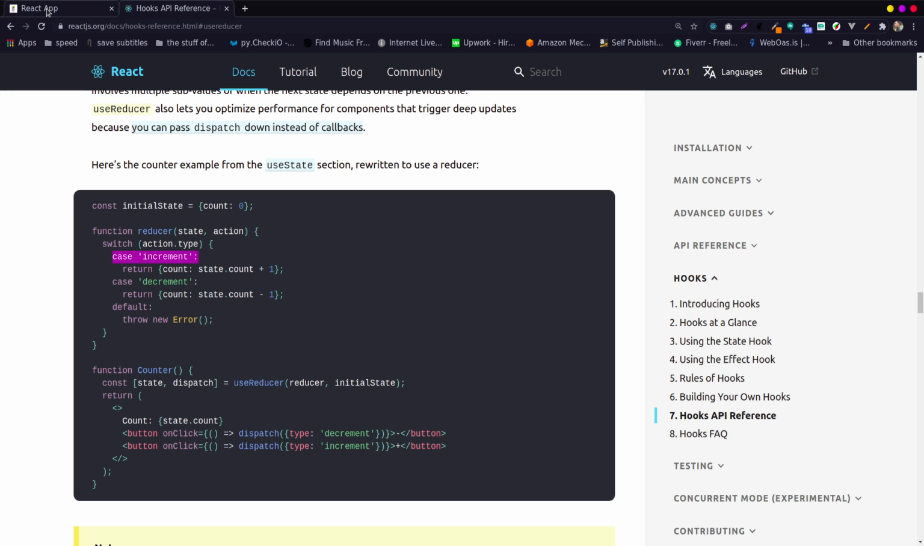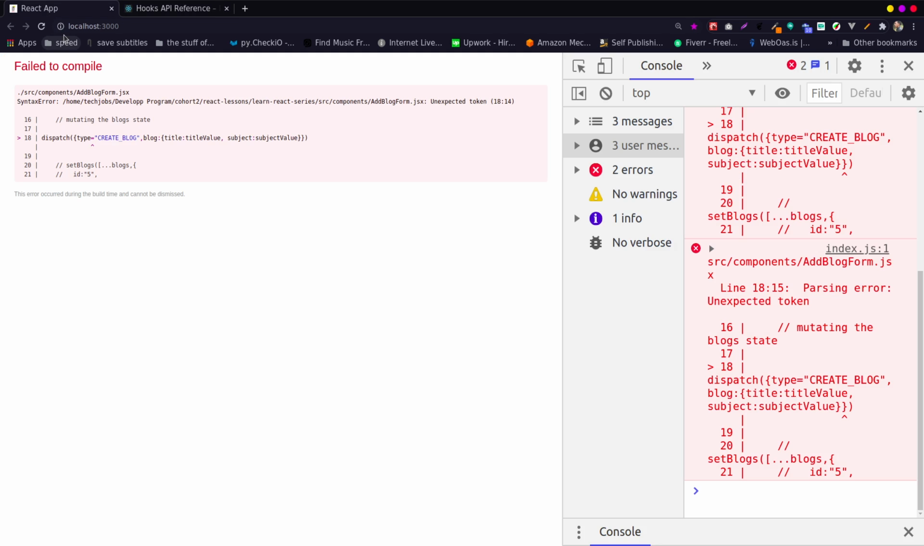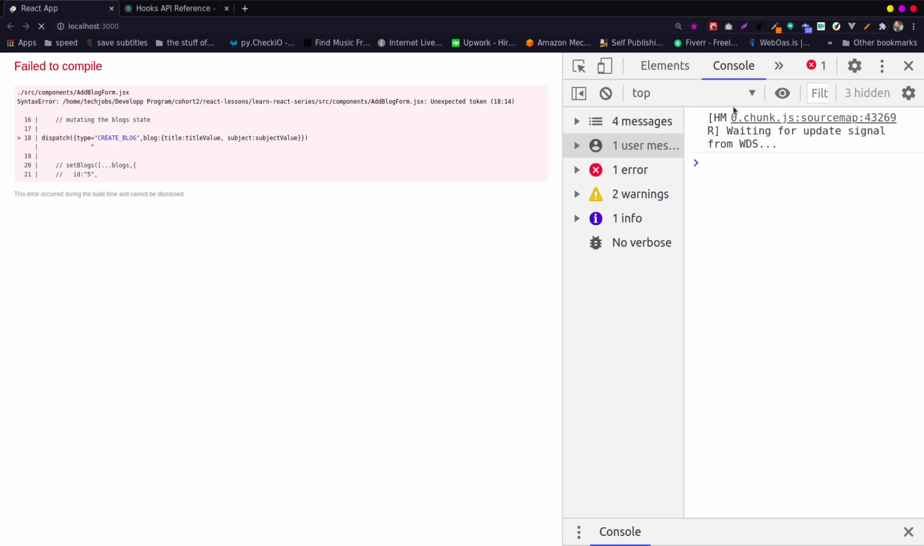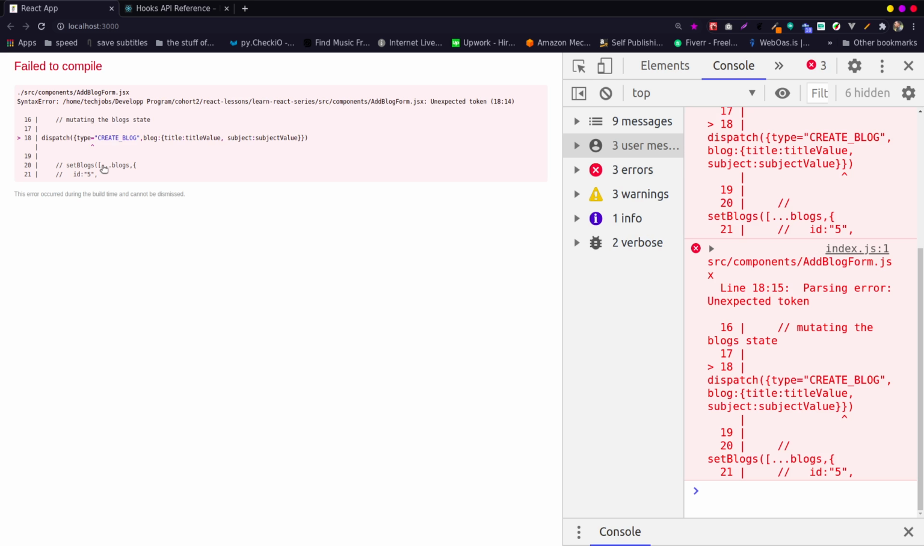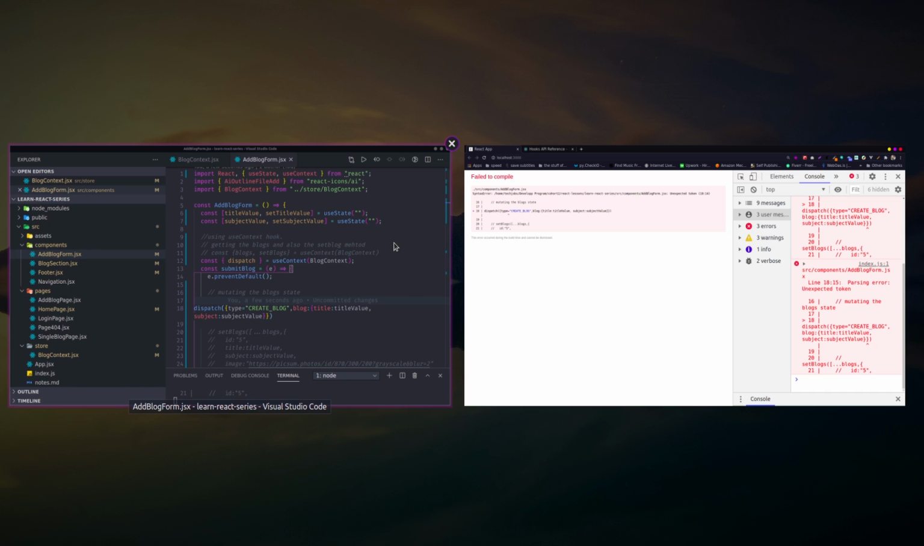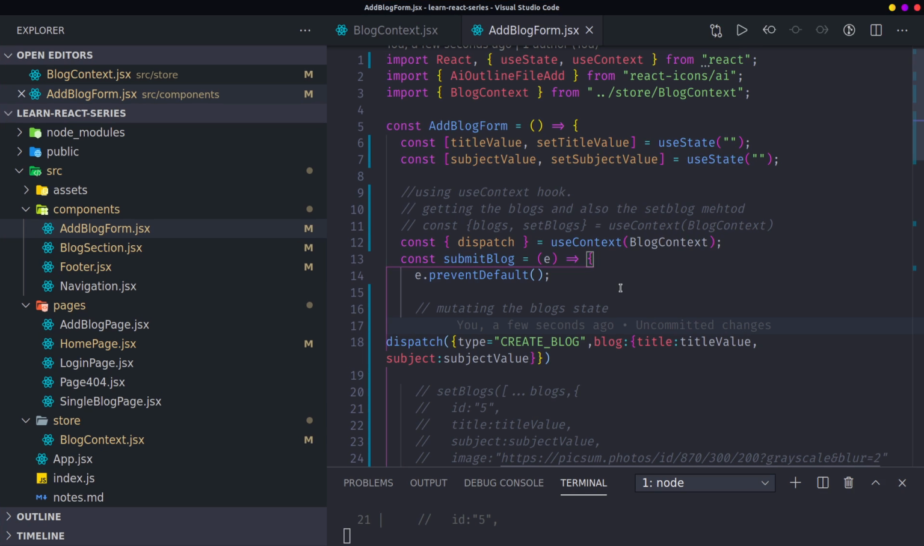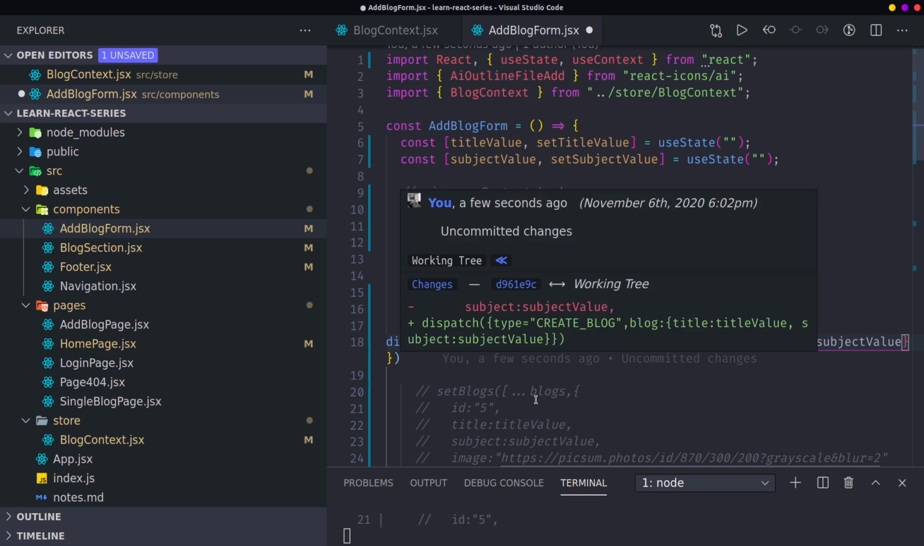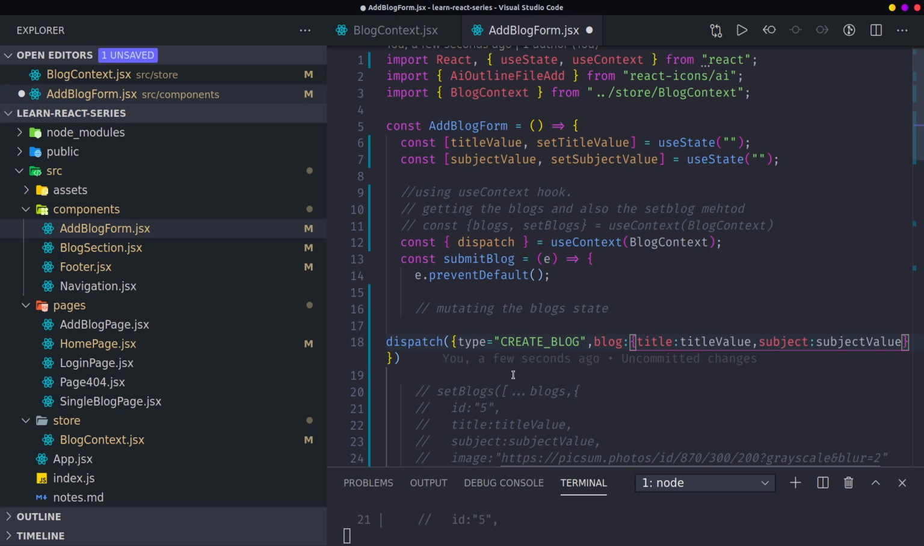I hope it didn't crash. It has crashed, interesting. It's complaining about type, what is it? There's some weird things happening here. I think the comments have issues. The comments have no issues. Why is this not working? Dispatch here, type equals create blog. Everything is working perfectly, but there's an error here. What is it here?